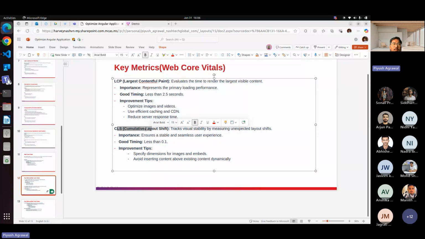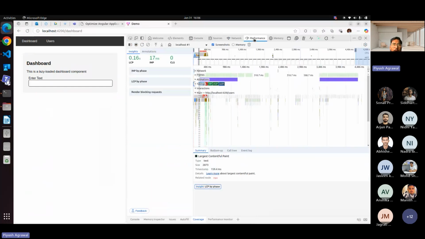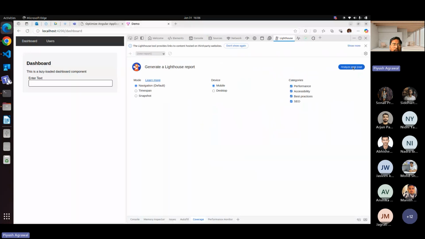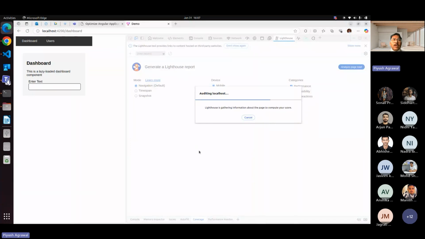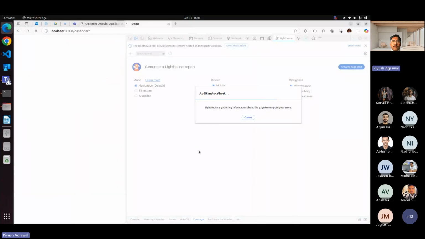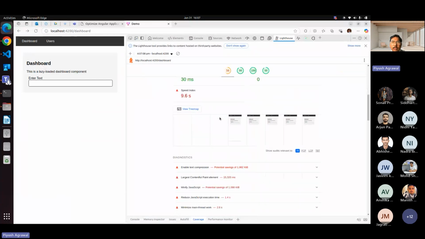Through these metrics, we can find out how our application is performing and where we are lagging. It basically tells us where we need to improve. We have Lighthouse; you can run it, and Lighthouse provides details on what is going on. If I run Lighthouse here, it will basically throw a wrong report because it's local and we are not using any real time data. You can see it's saying the first contentful paint is 9.6 seconds, so it's providing the wrong data.